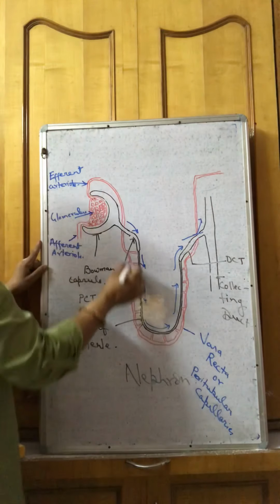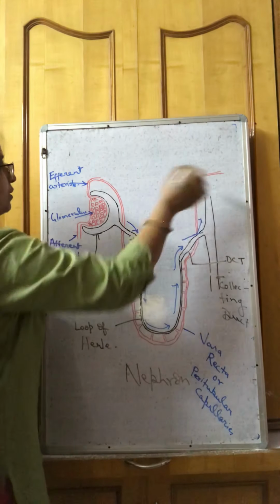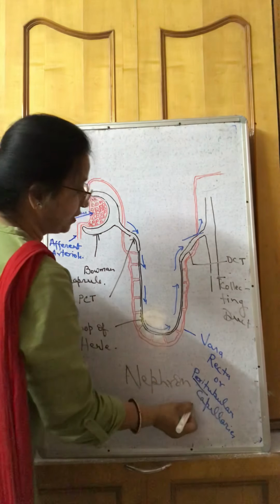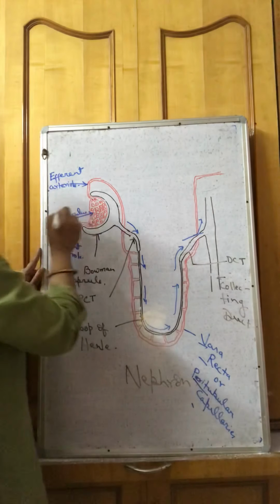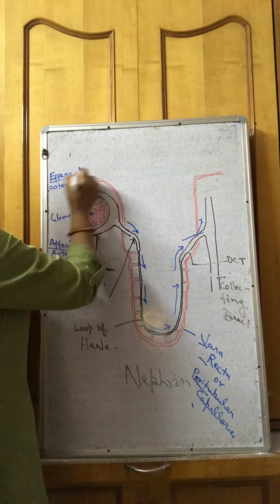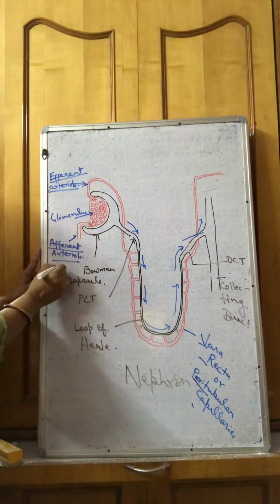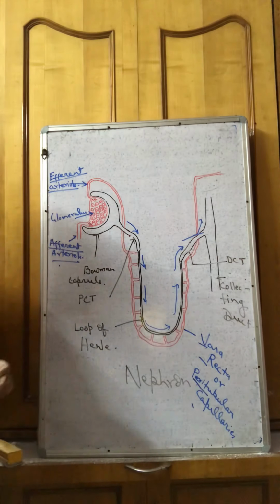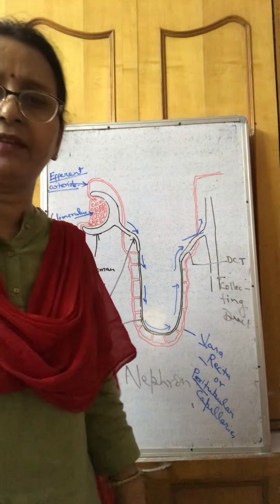Now the blood capillaries surround it from all directions. What is the role of peritubular capillaries or vasa recta? How does urine formation occur with the help of these blood capillaries and the other parts of the nephron? You will learn in the next session. Thank you.